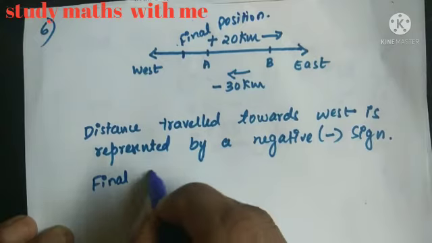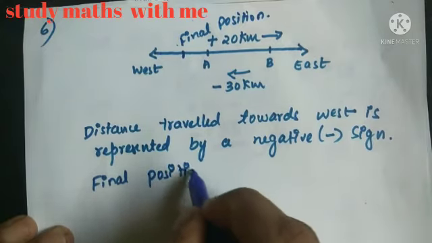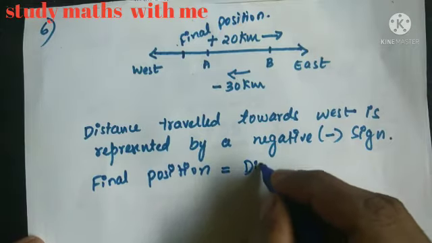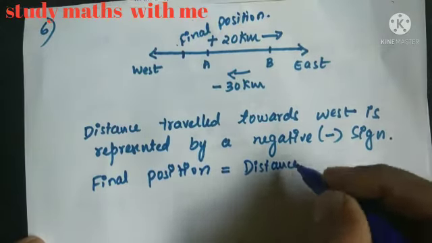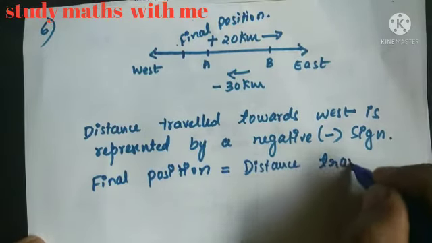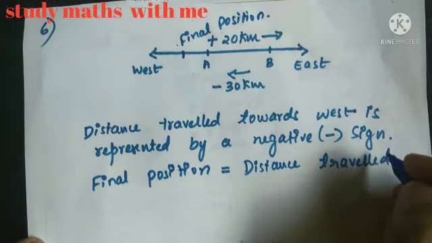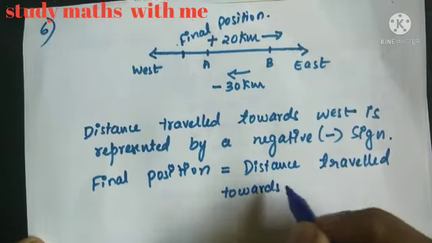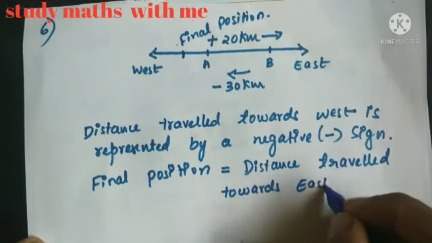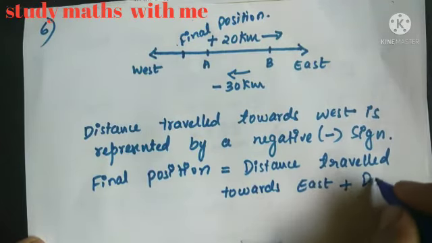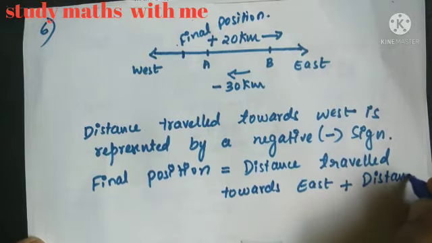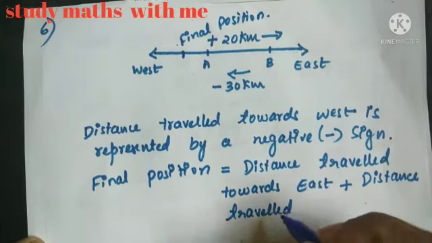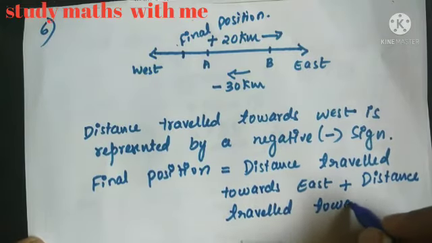Final position is equal to distance traveled towards east plus distance traveled towards west.